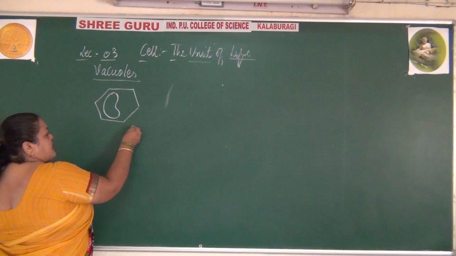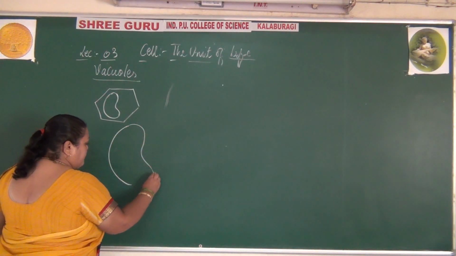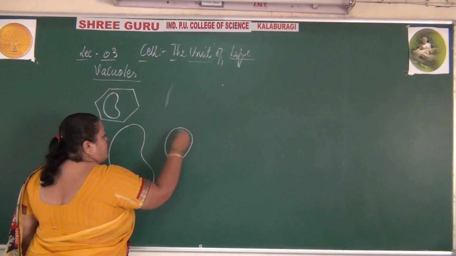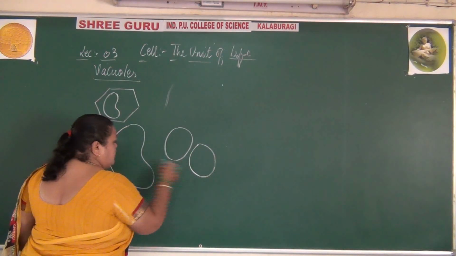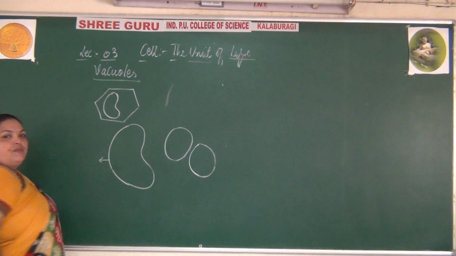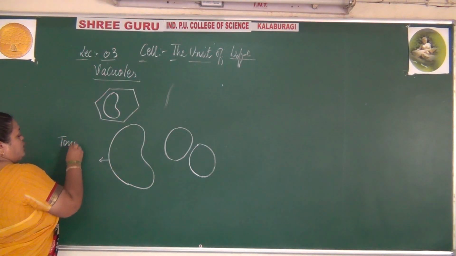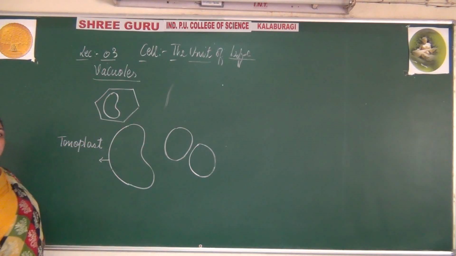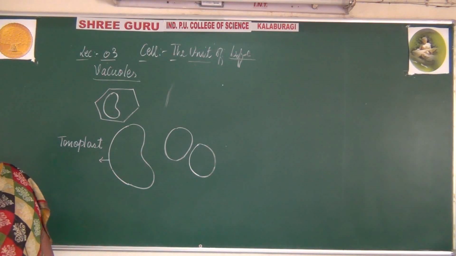These vacuoles are single membrane organelles, either spherical or oval in shape, and the membrane of the vacuole is known as the tonoplast.